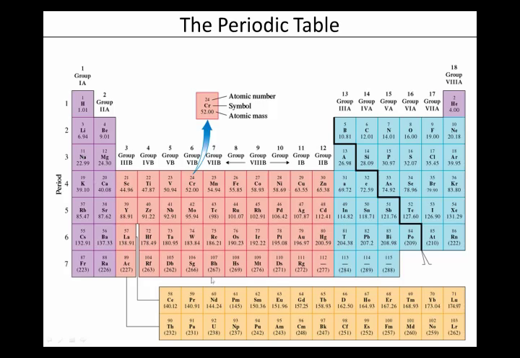And finally, the inner transition elements are these two at the bottom. We're not going to hardly talk about them at all. We're just going to ignore them for now. This kind of ends up being more of the realm of physicists because they have more interesting nuclear properties, and their chemical properties are not. Some of them had some interesting chemical properties, but by and large, they don't. They're not chemically very distinguishable. They're not very interesting, though they can be.